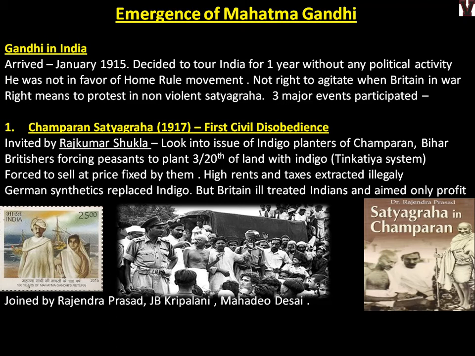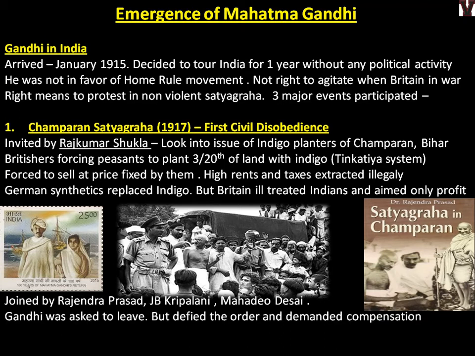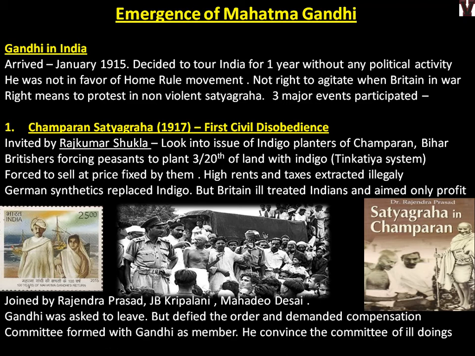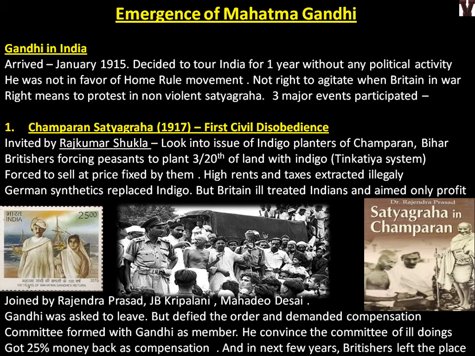This was later joined by Rajendra Prasad, J.B. Kripalani, Mahadev Desai. So you should remember these people were with Gandhi right from the beginning, from his very first movement. Gandhi was asked to leave, but he defied the order and demanded compensation. A committee was formed for discussing the issue, and Gandhi was also made a part of the committee. He convinced the committee of all ill doings. Finally, he got 25% money back as compensation, and in the next few years Britishers left the place.